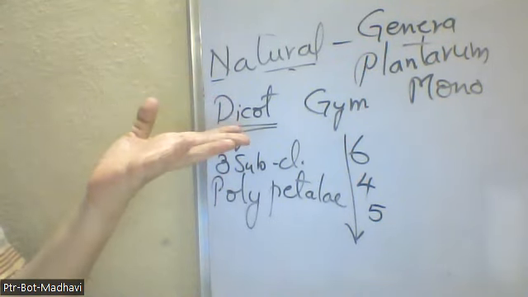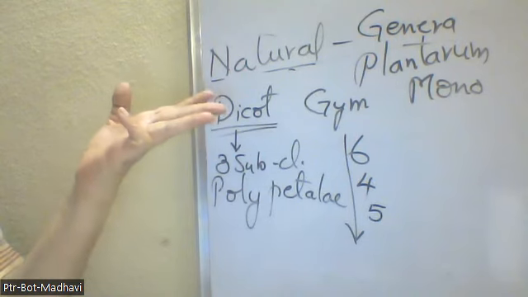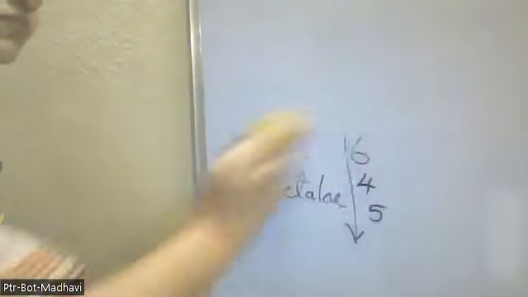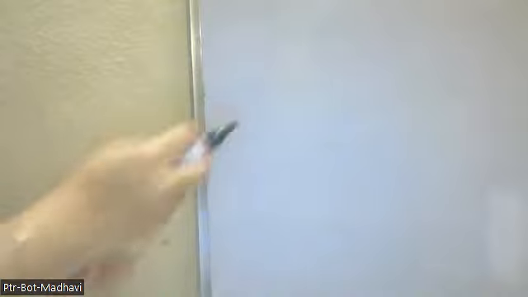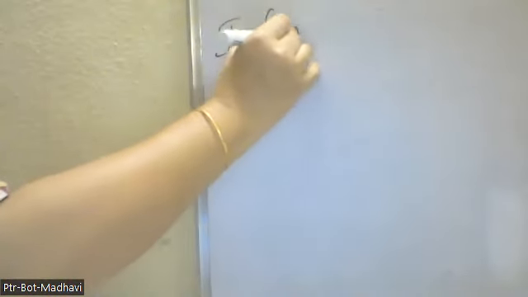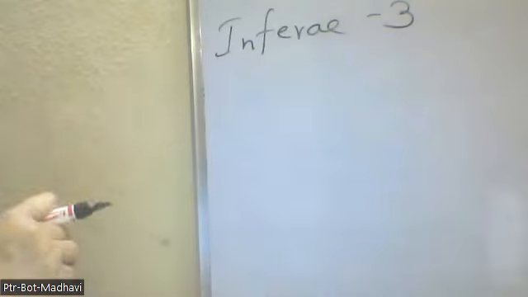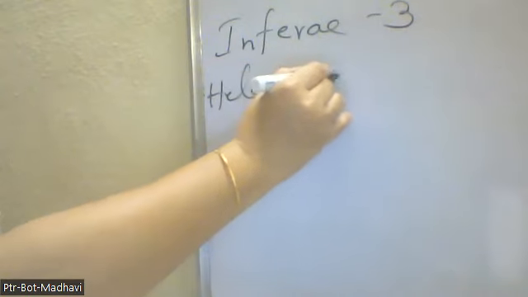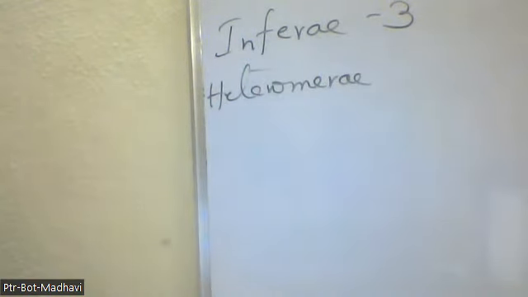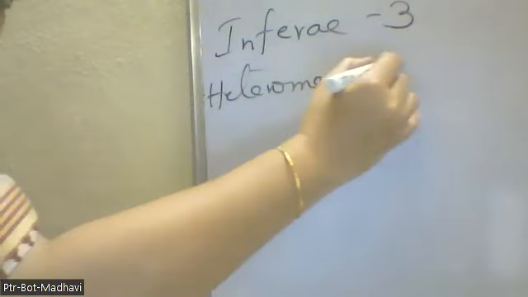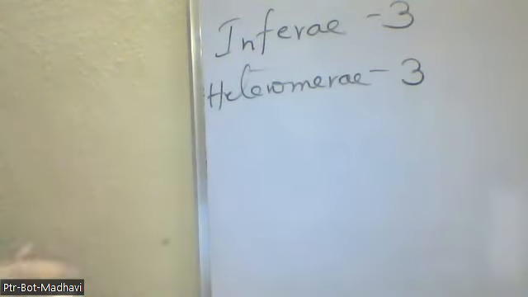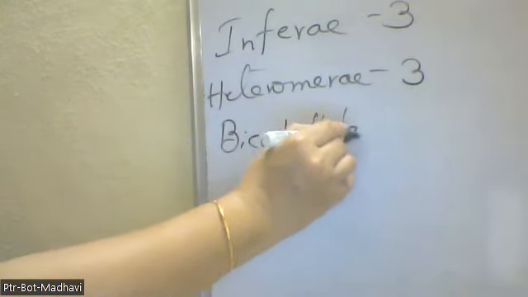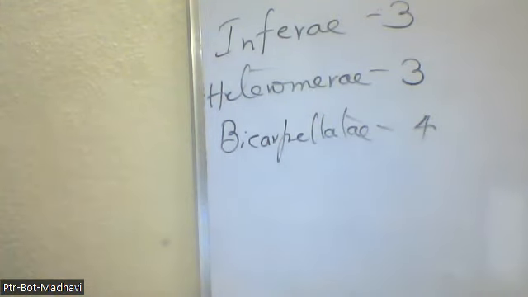The first one is the inferae. Inferae has 3 cohorts. Next one is the heteromerae. Heteromerae has 3 cohorts. And then the last one is the bicarpellatae. It has 4 cohorts.